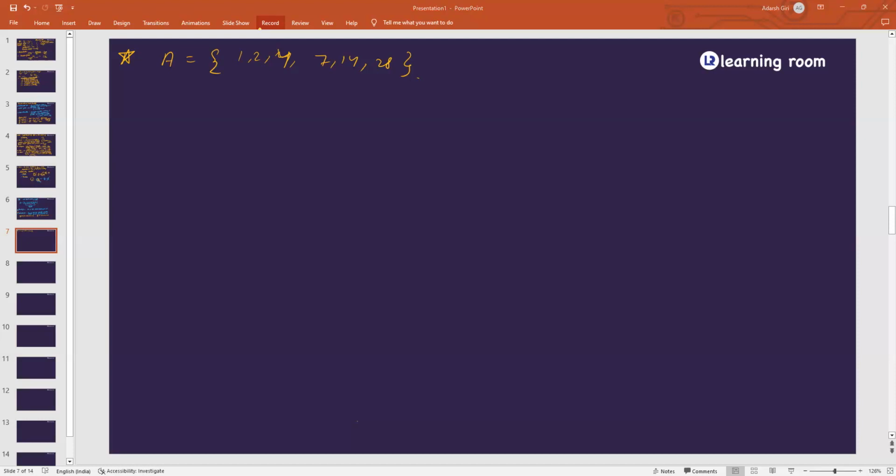Got the answer? No? Why, Akhil? It's easy. Think about it. What are these numbers representing? Okay, let me give you a hint. Anybody onto the answer? Nivedita? So, factors of 28. Exactly. That's good. All these are factors of 28. Now write this in set builder form.